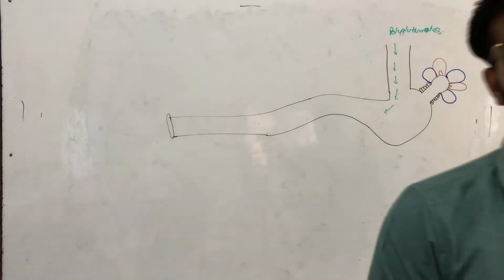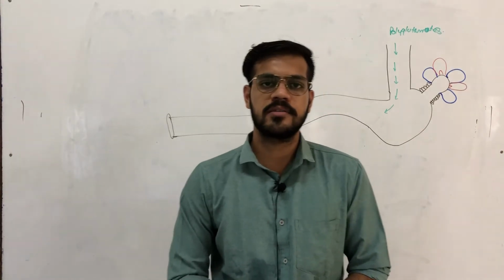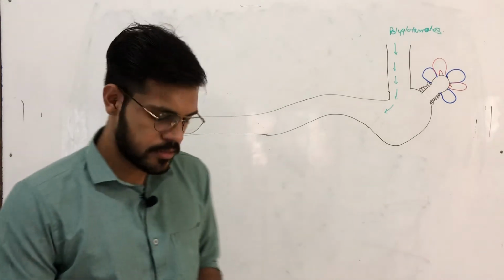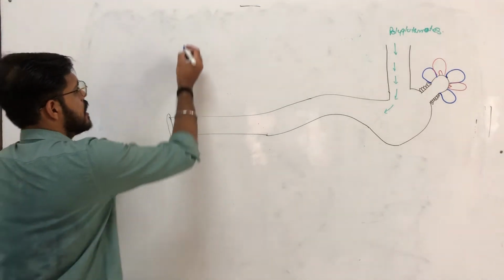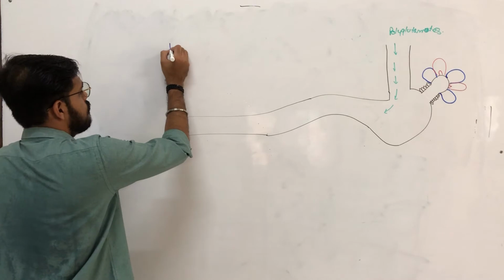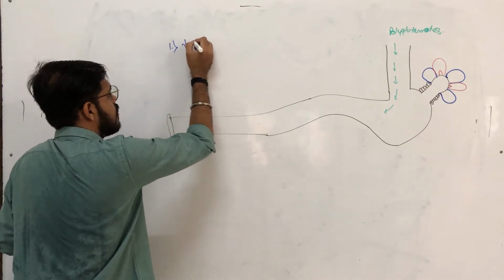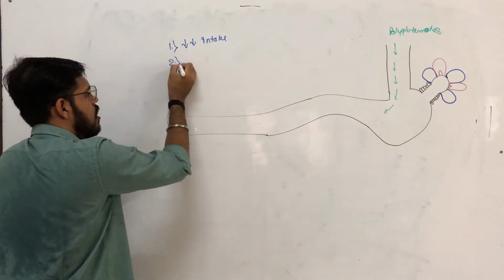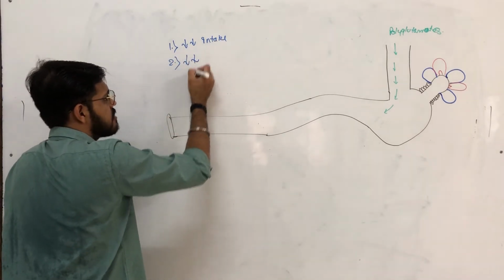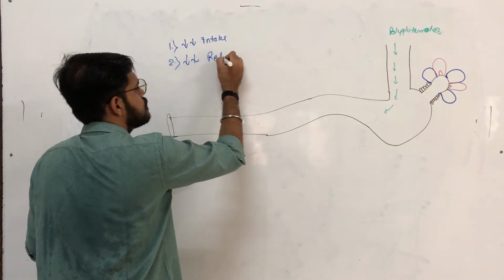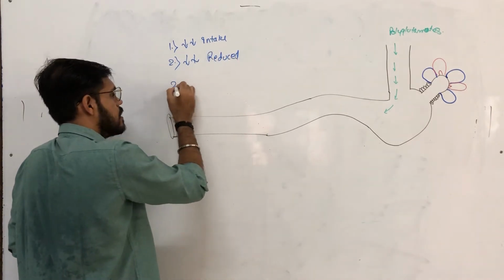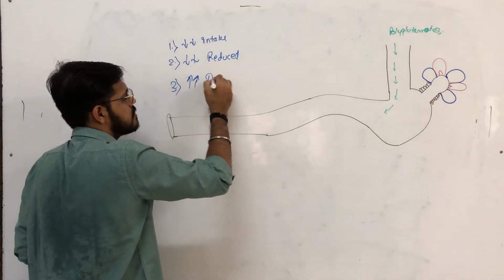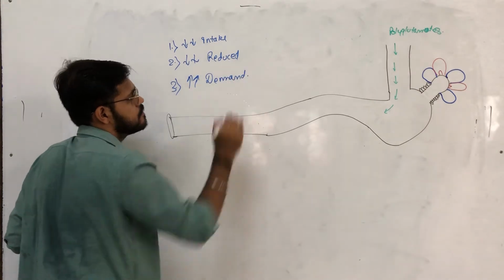Now, continuing our lecture, we are going to discuss folic acid deficiency. I told you earlier that any vitamin deficiency develops due to three main reasons. The first reason is when the intake of that vitamin is reduced. The second reason is when the absorption of that vitamin is reduced. And the third reason is when the demand for that specific vitamin is increased in our body.